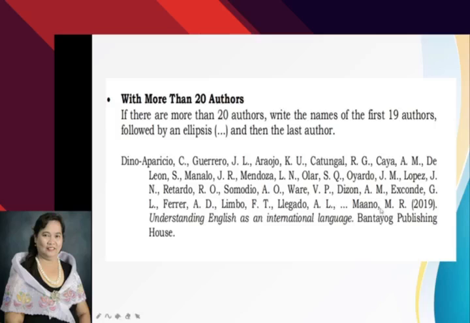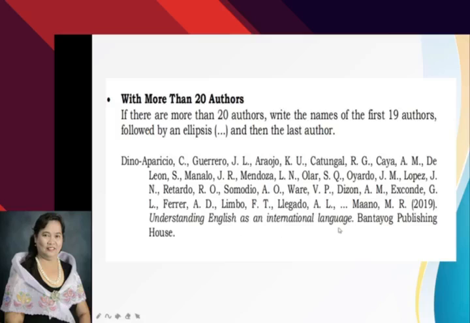Then the last author is Maano, comma, M, that is the initial of the first name, period, R is the middle initial, period. Then enclosed in parentheses is the copyright date 2019, period.